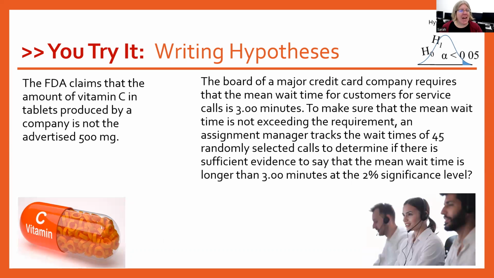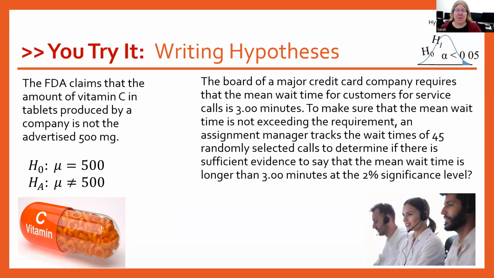All right, next one. The FDA claims that the amount of vitamin C in tablets produced by a company is not the advertised 500 milligrams. So they're testing that it's not 500. So our null hypothesis is going to be that it is 500. And the alternative will be that mu is not equal to 500.